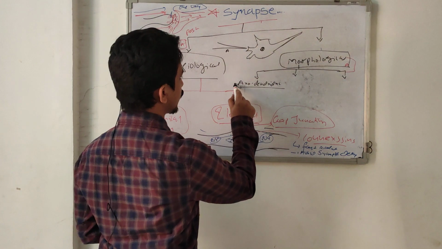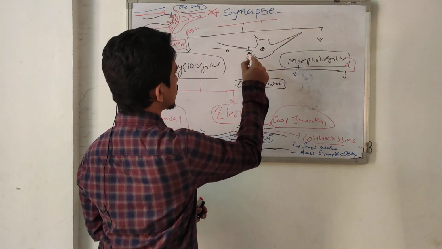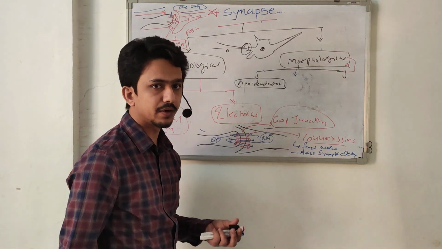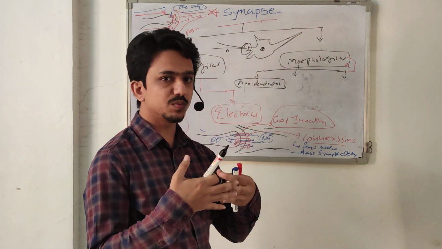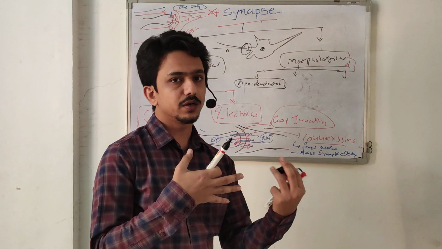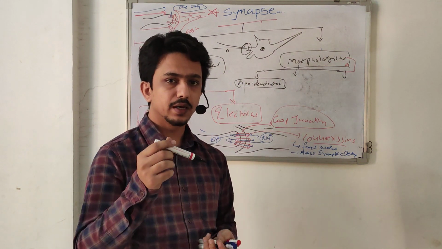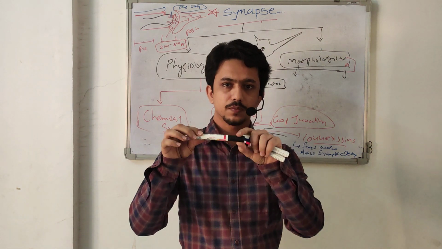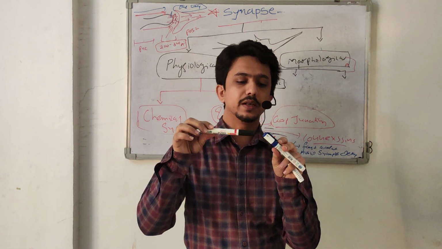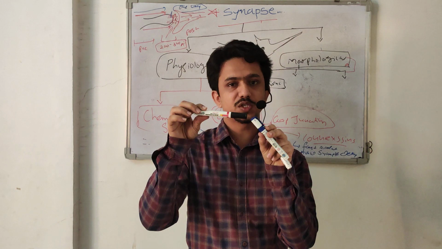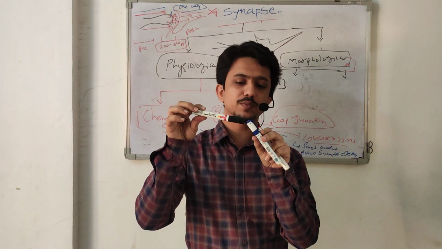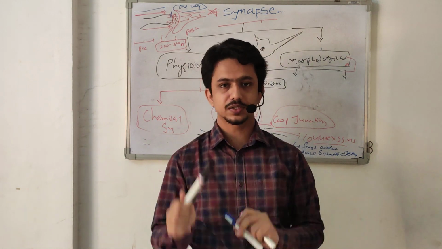So this type of synapse is called axodendritic. It means they make a synapse between the next neuron and its dendrites. First the presynaptic neuron, suppose this is the axon, makes a synapse with the postsynaptic neuron, but at the dendrite portion. There is a dendrite, soma, and axon. So they make a synapse with the next neuron at the dendrites.